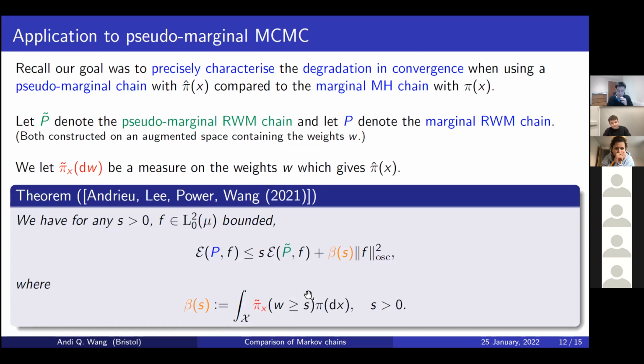So remember I said the faster this beta goes down to 0, the better the convergence will be. And you see that is exactly aligning with the intuition that if your perturbations have a really fat tail at infinity, that means these probabilities are decaying slowly, so you expect a worse rate. On the other hand, if your perturbations have a light tail, so they're not too crazy, then this beta is going to go down faster, and you get a faster convergence of your pseudo-marginal chain. And so this is quite nice because it precisely gives you control, depending on the tail behavior of your weights, to link these convergence rates.